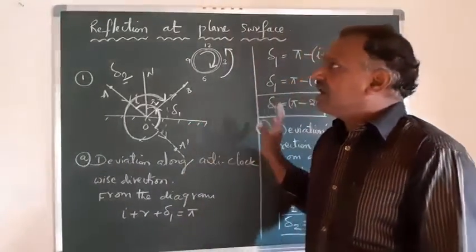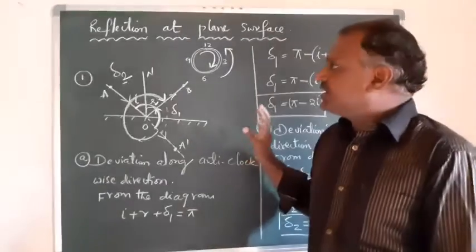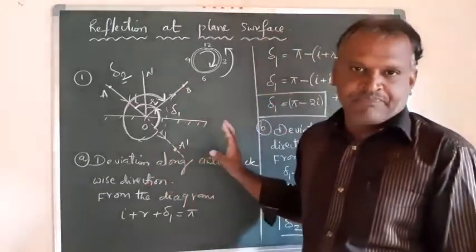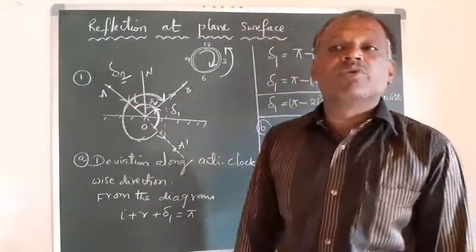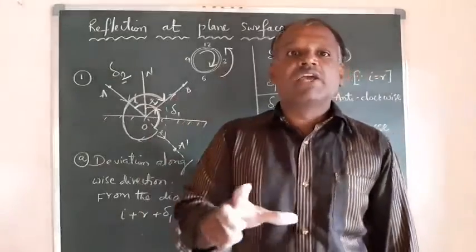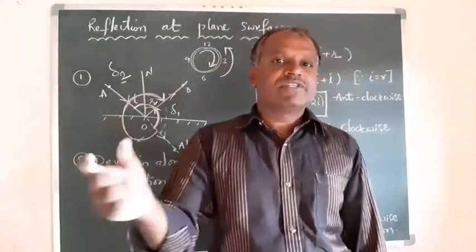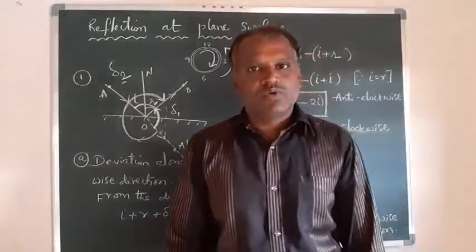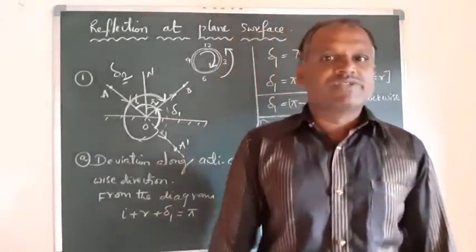So this is one of the observations. Here I have just given the deviation; like that you can have more and more other points related to this reflection. After that I'll give you reflection at plane surfaces and reflection at curved surfaces, both convex and concave. So with this I will conclude this video.